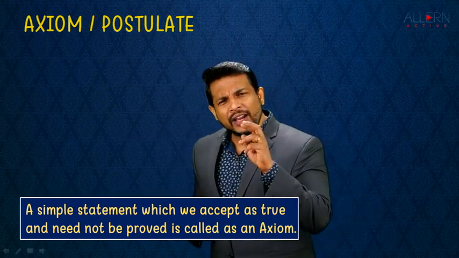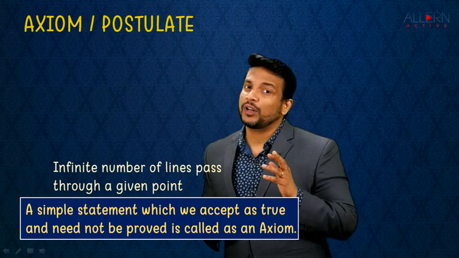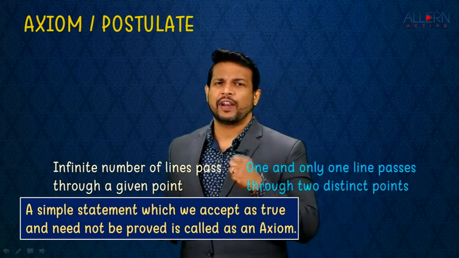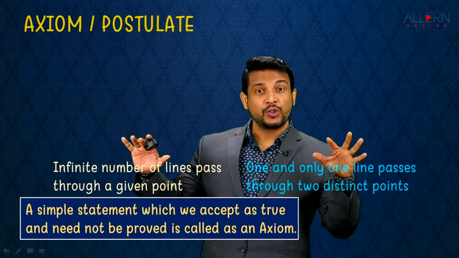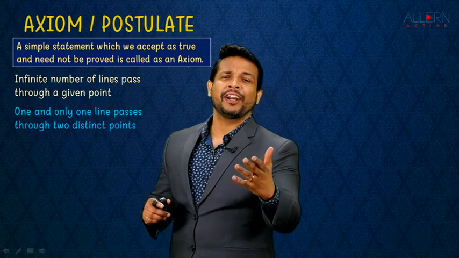And we had discussed certain axioms. One is infinite number of lines pass through a given point. Yes, it is true, we directly accept it. The other statement which we had discussed is one and only one line passes through two distinct points. So these are two examples of axioms. So now we know what is an axiom. We're going to learn something more interesting, right?